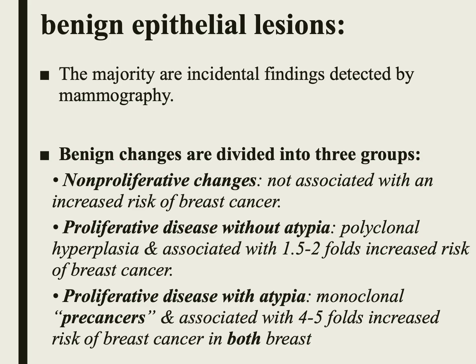The second category is called the proliferative disease without atypia. Although this category is polyclonal hyperplasia, however, it's associated with a 1.5 to 2-fold increased risk of breast cancer. Compare that with the third category, which is the proliferative disease with atypia, including atypical ductal hyperplasia and atypical lobular hyperplasia. Those lesions are monoclonal, which means that they are precancer, and they are associated with a 4 to 5-fold increased risk of breast cancer in both breasts.